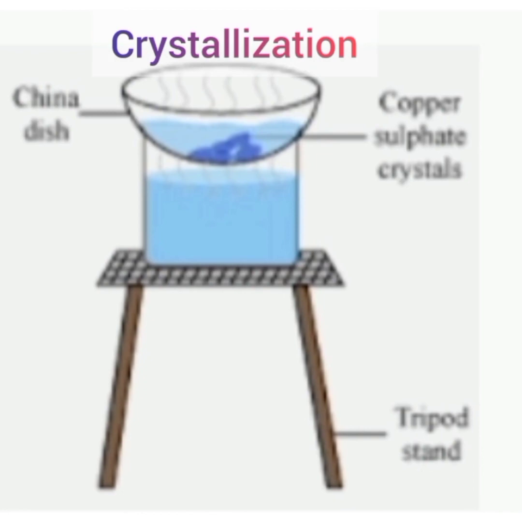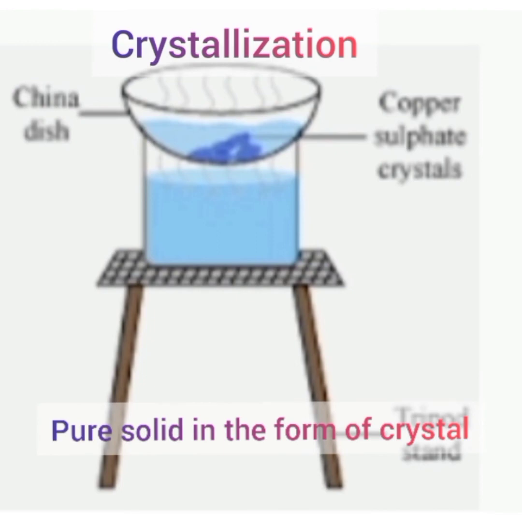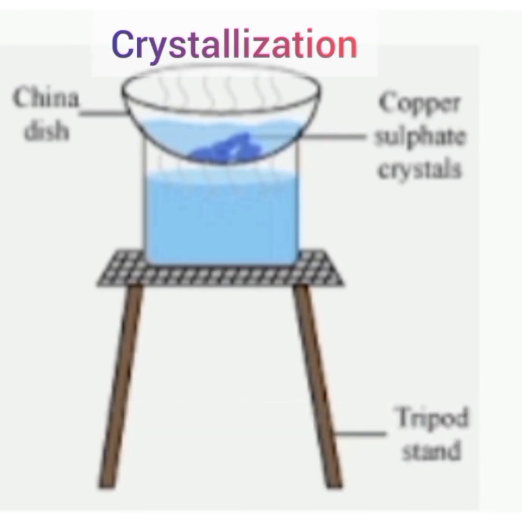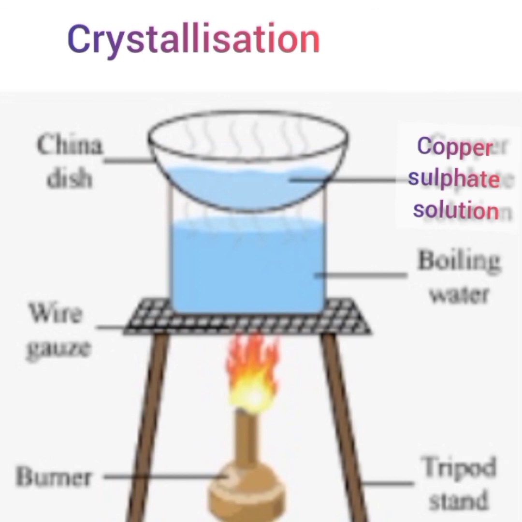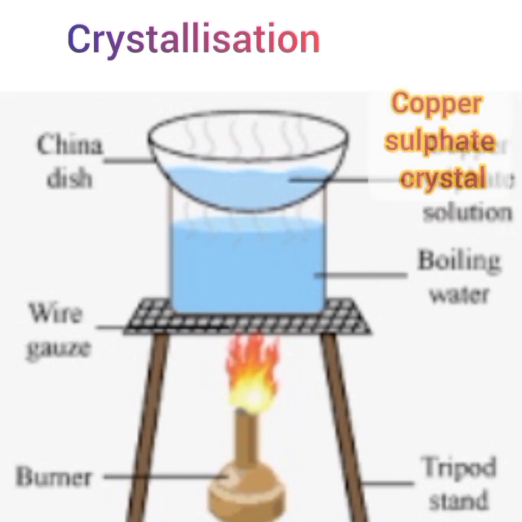Crystallization is a technique of separation in which we can obtain a pure solid in the form of crystals from its solution. For example, by crystallization we can obtain pure copper sulfate from its copper sulfate solution. So let us take 5 grams of copper sulfate and dissolve it in a minimum amount of water. Filter the solution to remove the impurities. Then evaporate the solution in a china dish to get a saturated solution. Cover the solution with a filter paper and allow it to cool. And so we will be able to get pure copper sulfate crystals.